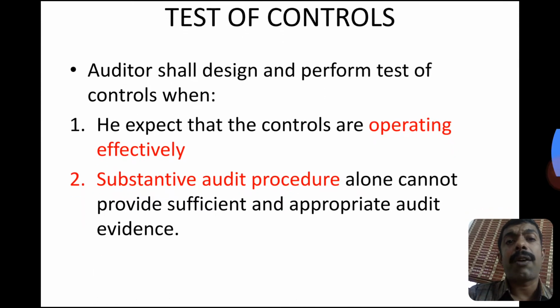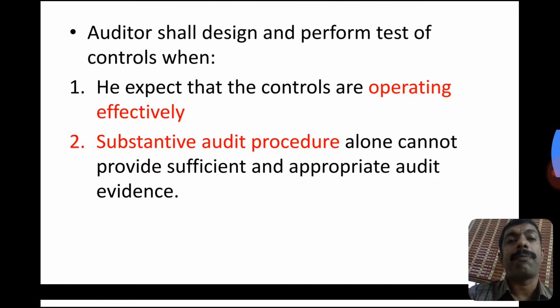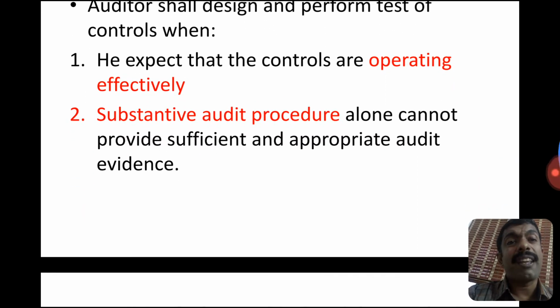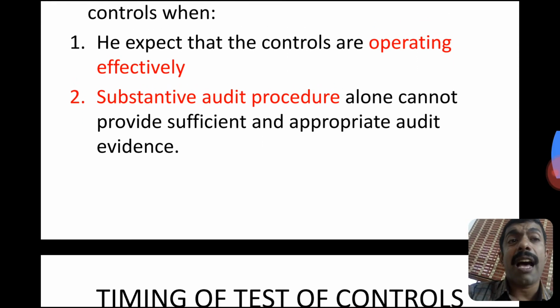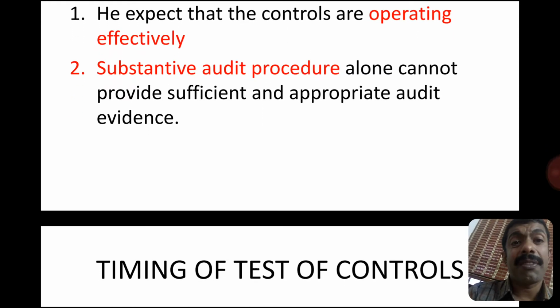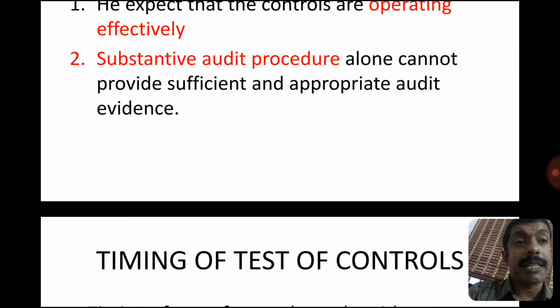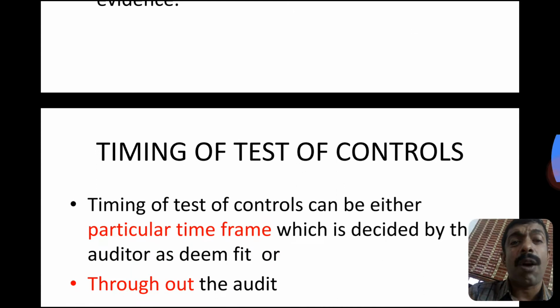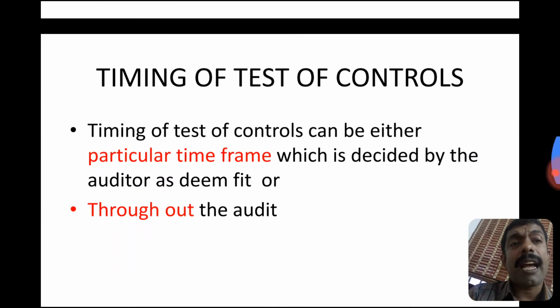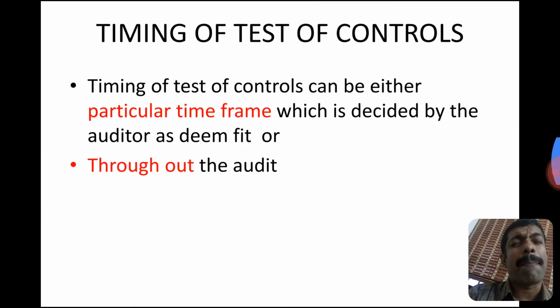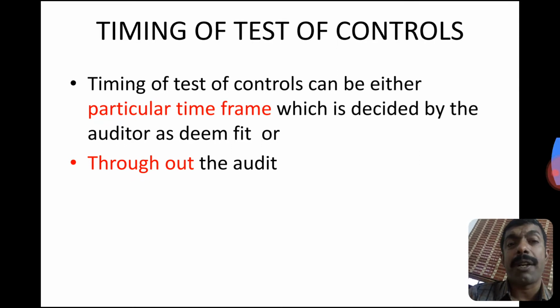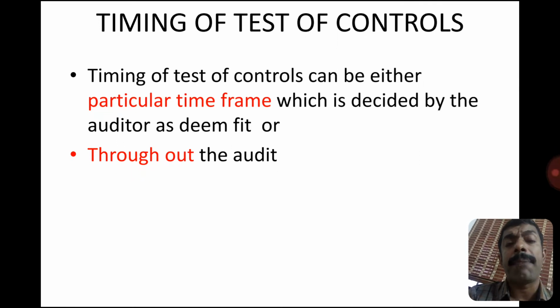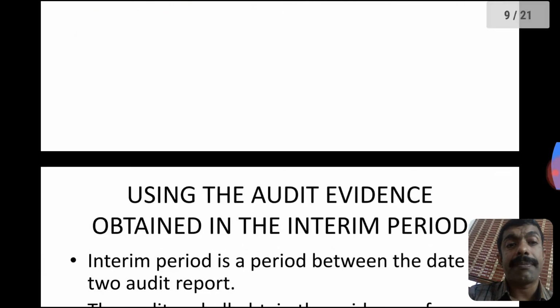Test of control: the auditor shall design and perform test of control when he expects that controls are operating effectively. Substantive audit procedures, which we discussed now, alone cannot provide sufficient and appropriate evidence, in needed quantity and needed quality. Timing of test of controls depends upon the professional judgment of the auditor, maybe a particular time frame or it may be throughout the year.